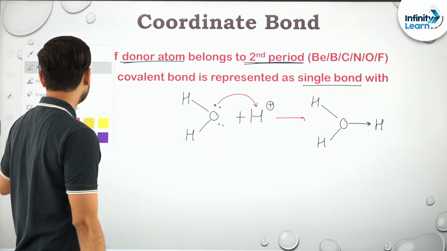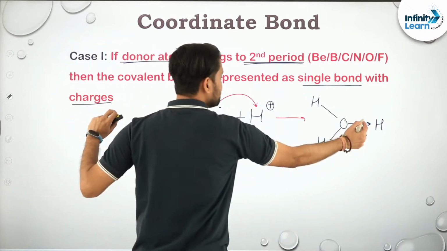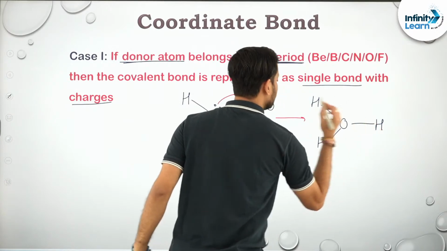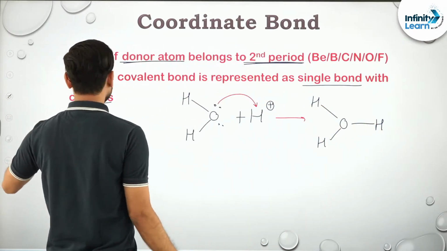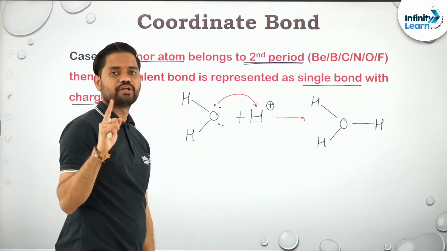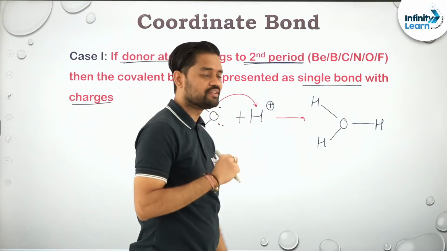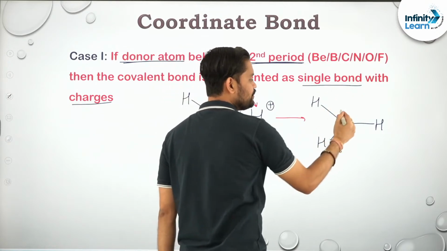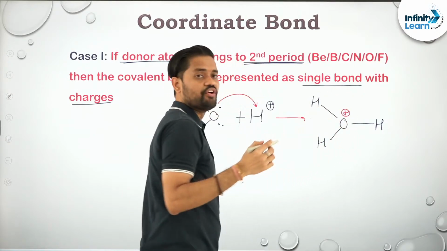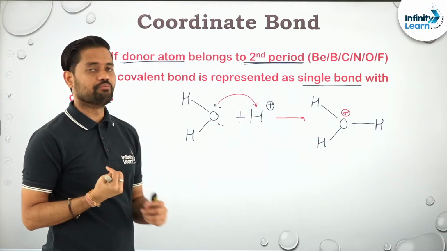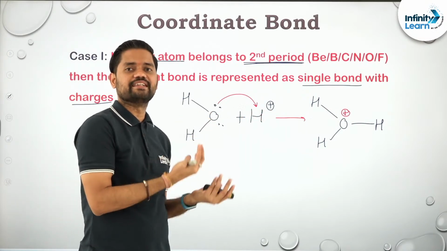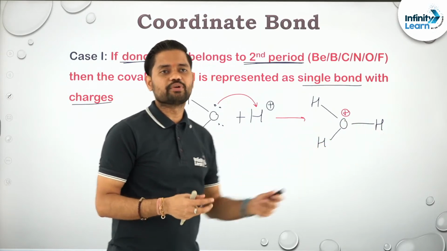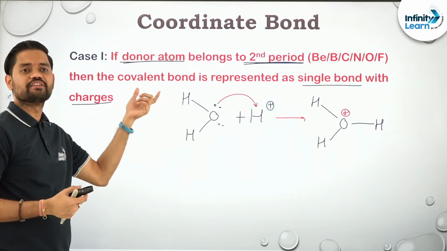In spite of showing a coordinate bond, what we will be showing is just a single bond, first of all because here the donor atom is oxygen. Second important thing, the charges have to be represented. Oxygen has given an electron pair, so it should have a positive charge, whereas hydrogen has accepted it, but before that it had a positive charge. It has accepted a negative charge, hence the charge will be neutral. This is what I mean if I talk about this particular example.